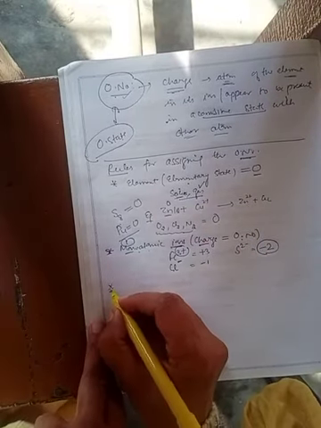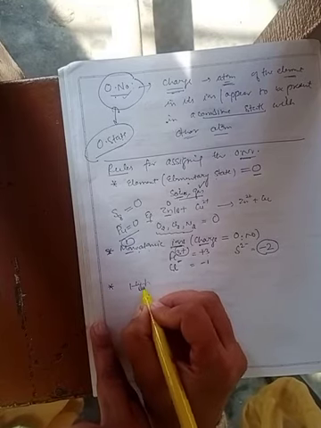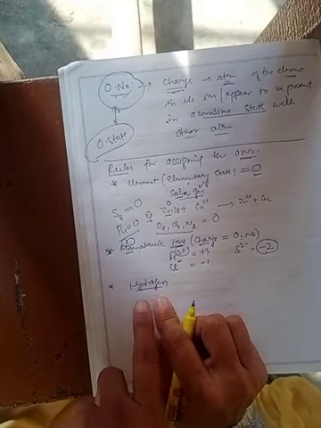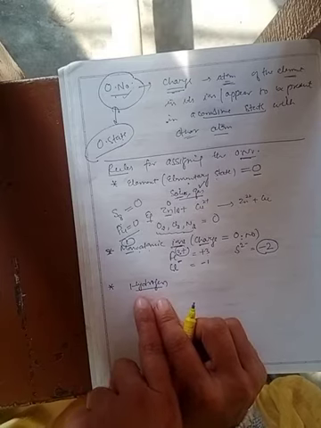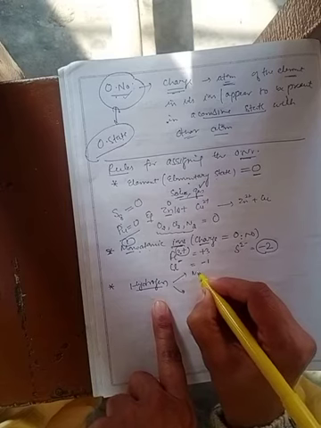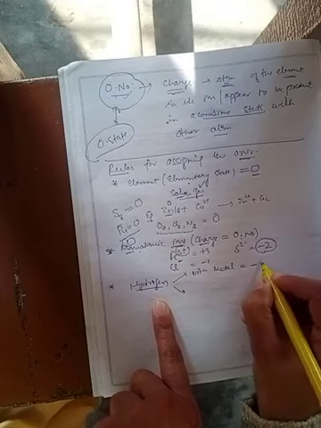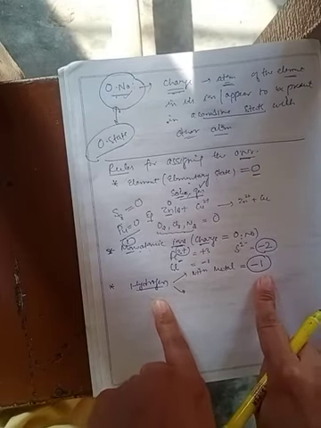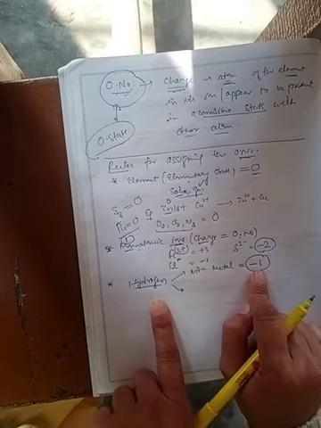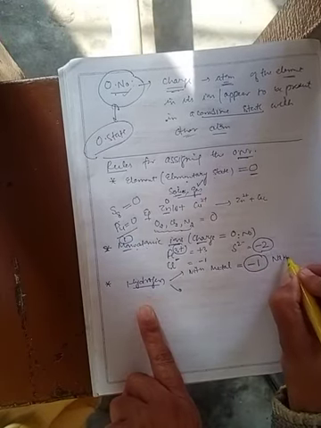The third point is the oxidation number of hydrogen. Sorry, not halogens, we start with hydrogen. If we have taken an element like hydrogen, in this case the oxidation number of hydrogen shows two types of variation. When hydrogen is present with metals, in that case the oxidation number is equal to -1. Clear? When hydrogen is present in combination with metals, then the oxidation number will be considered equal to -1. For example, we have taken sodium hydride.